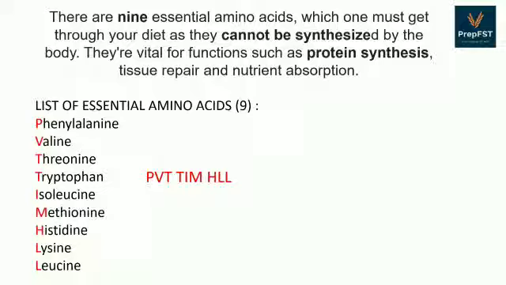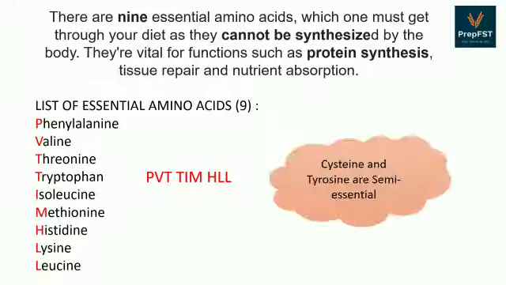It is important to note that out of the 22 amino acids, there are 2 amino acids, cysteine and tyrosine, that are semi-essential.